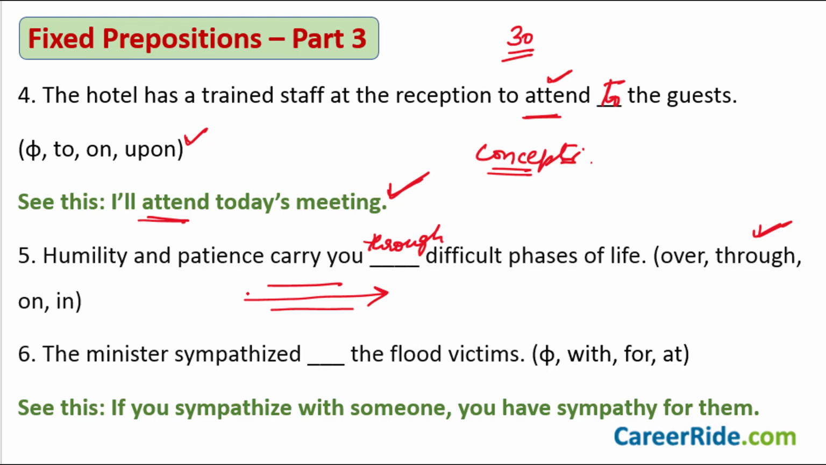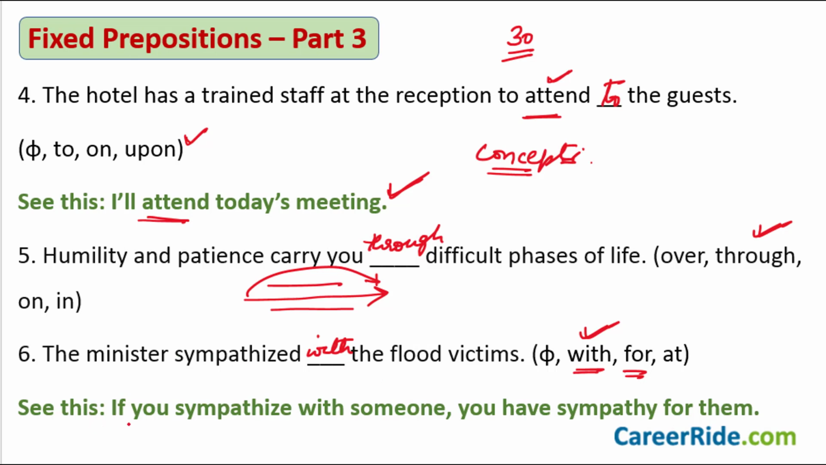You don't say carry you over. No, you have to pass through this phase, okay? Sentence number 6. The minister sympathized dash the flood victims. The options given to you are by, with, for, at. Now a lot of students, they get confused with and for. The minister sympathized with the flood victims, right? Why? I'll just explain to you in a while. The minister sympathized with the flood victims is what you would say.